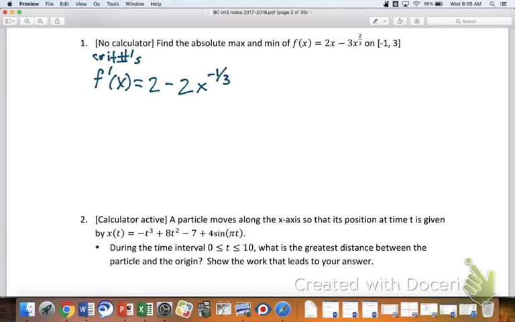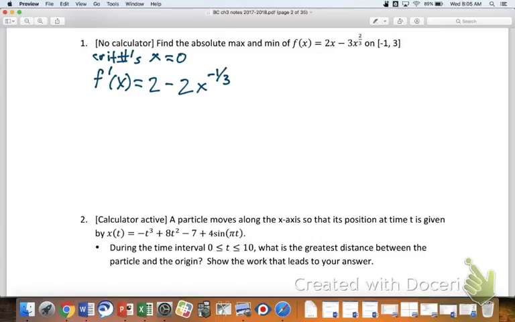Are there any x values in which f prime doesn't exist? 0. Who said 0? What's wrong with 0? Isn't this a denominator right here? Negative exponent really means denominator. And so, yeah, I totally agree with you that one of our first critical points is going to be when x equals 0, because when x equals 0, f prime has a 0 in the denominator, therefore doesn't exist.